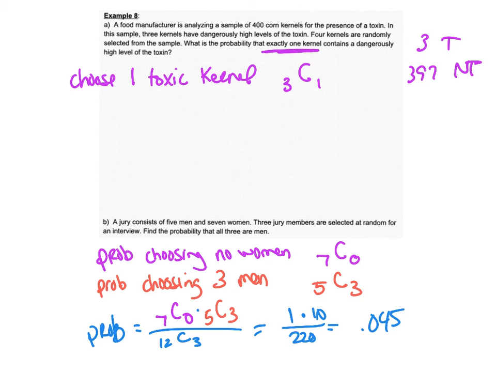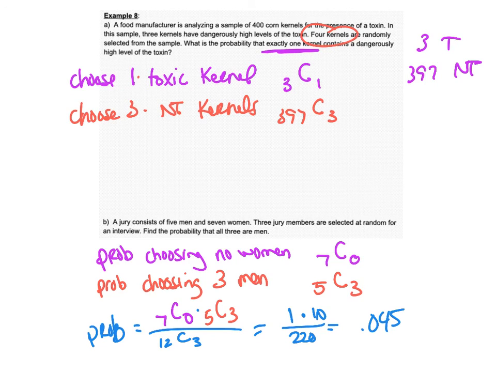Then since 4 kernels are randomly selected, you need to choose 3 more, because 1 plus 3 is 4. So 3 non-toxic kernels. There are 397 total non-toxic kernels, and you want to choose 3 of them.